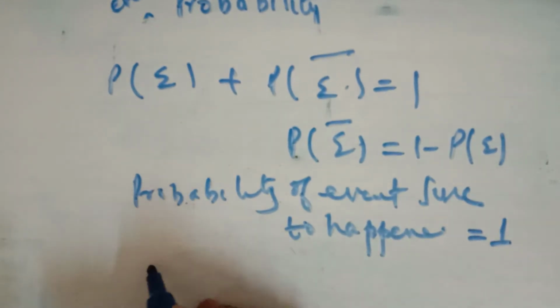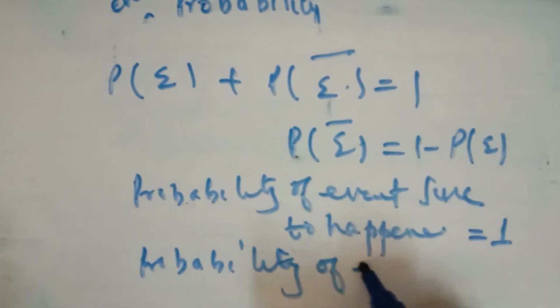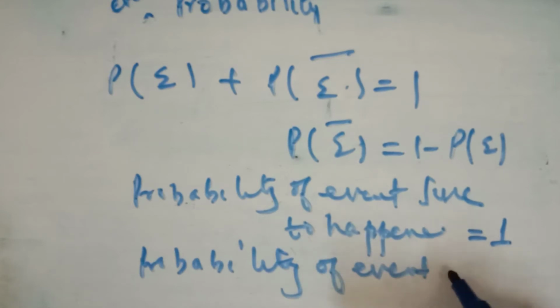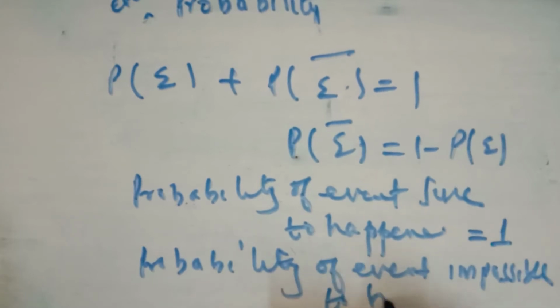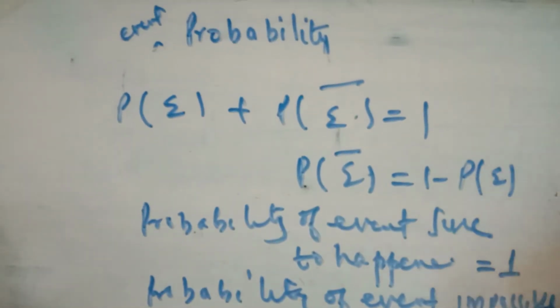The probability of an event which is impossible to happen is 0. For example, if today is Saturday, what is the probability that tomorrow will be Friday? It will be impossible, so its probability will be 0. And the probability of an event is never greater than 1 or less than 0. It cannot be negative. So this is the basic for the term probability.